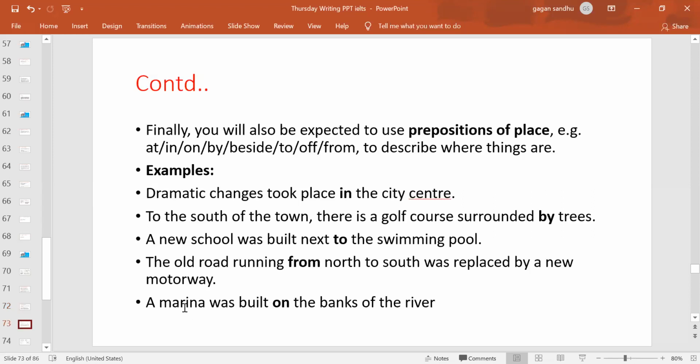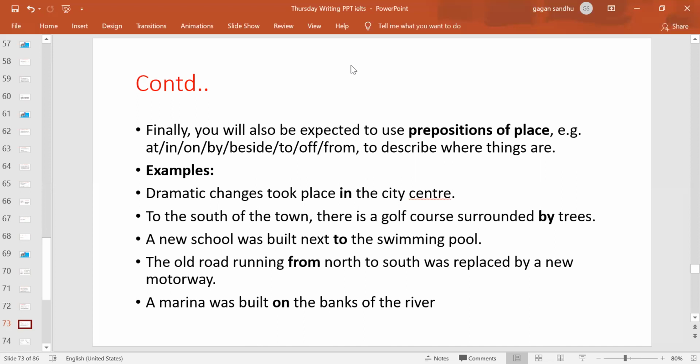The next is the use of prepositions. When it is maps, we're talking about places, and when we write about places, we need prepositions of place, right? What are those? They are written here: at, in, on, by, beside, to, of, from. These are examples of prepositions of place, and mostly these are the ones you will be using in your descriptions. So, for example: dramatic changes took place, and where did they take place?